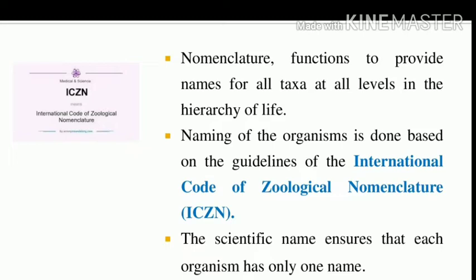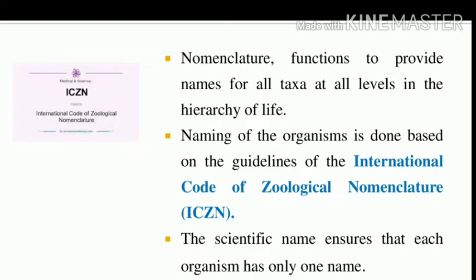The arrangement of known species on their similarities and dissimilarities. What characters is the name based on? Morphology, genetic information, habitat, feeding pattern, adaptations, and evolution.